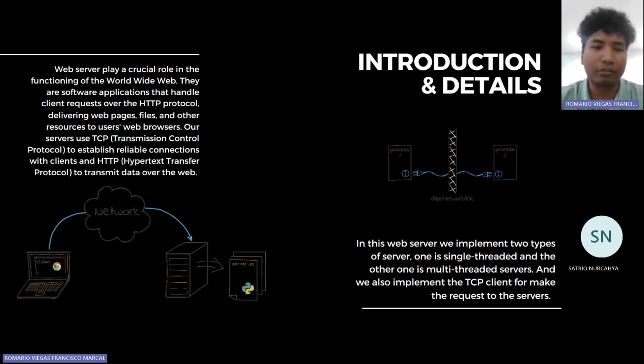So as you guys know, a web server plays a crucial role in the functionality of the World Wide Web. Basically, a web server uses the famous protocol called HTTP, and we are also assigned to use socket programming, in which we use a TCP connection to make a connection between the client and the server using the HTTP protocol. Therefore, the client and the server can communicate to request something and respond with something.